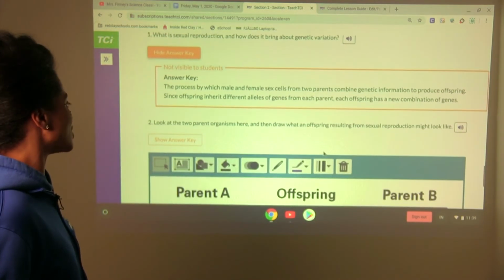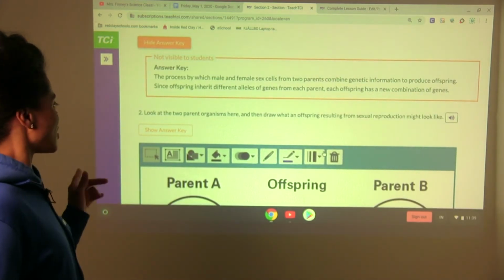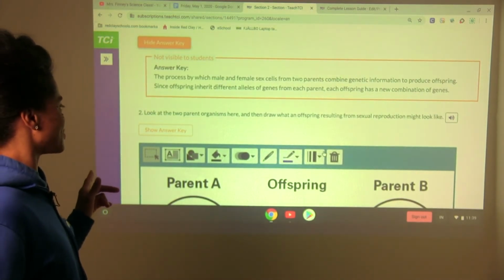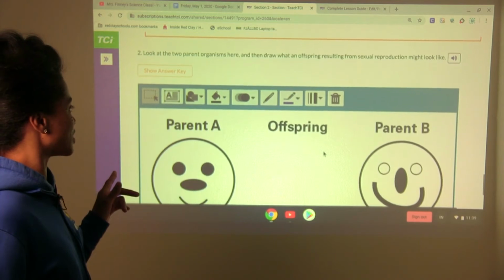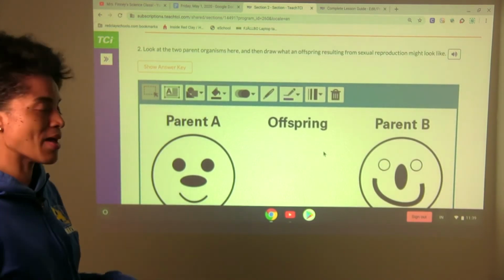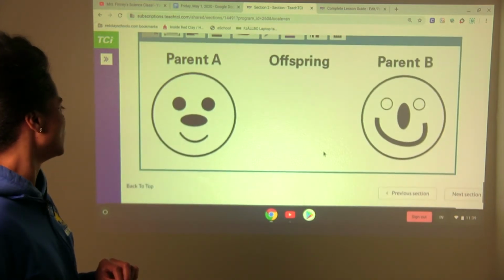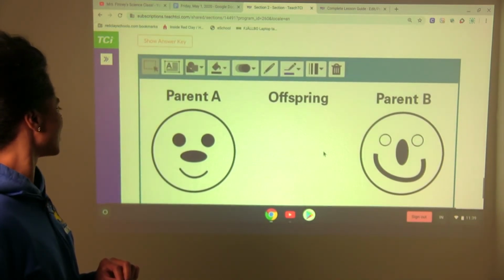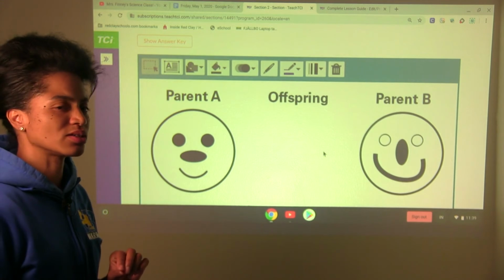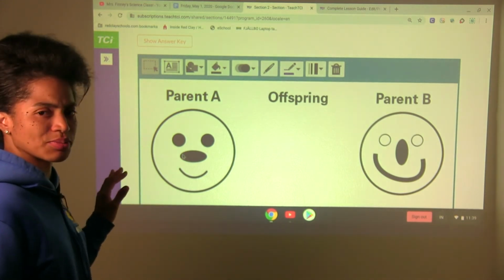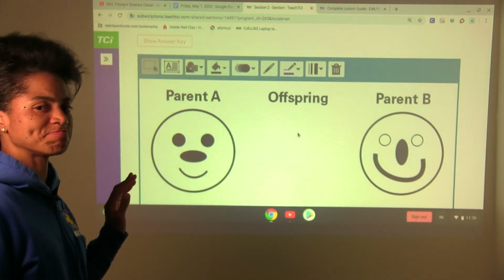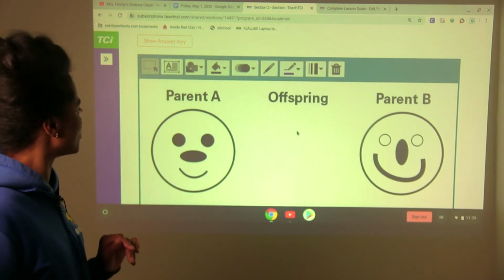All right, number 2. Look at the 2 parent organisms here and then draw what an offspring resulting from sexual reproduction might look like. This should be fun, right? Would the offspring look identical to parent A or parent B? Nope.